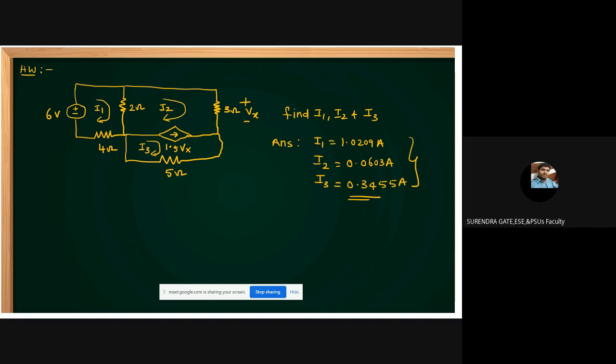Prove this by solving it. Just apply the mesh analysis. Then there is also the concept of a super mesh between these two loops, because the current source is there between them. Go for that concept also and prove this one. With this, the total basic concepts with respect to network theory are completed. Before going to the theorems, I mainly want to concentrate on AC analysis, two-port networks, and transients. First I want to complete that one. Later, I will discuss the theorems.